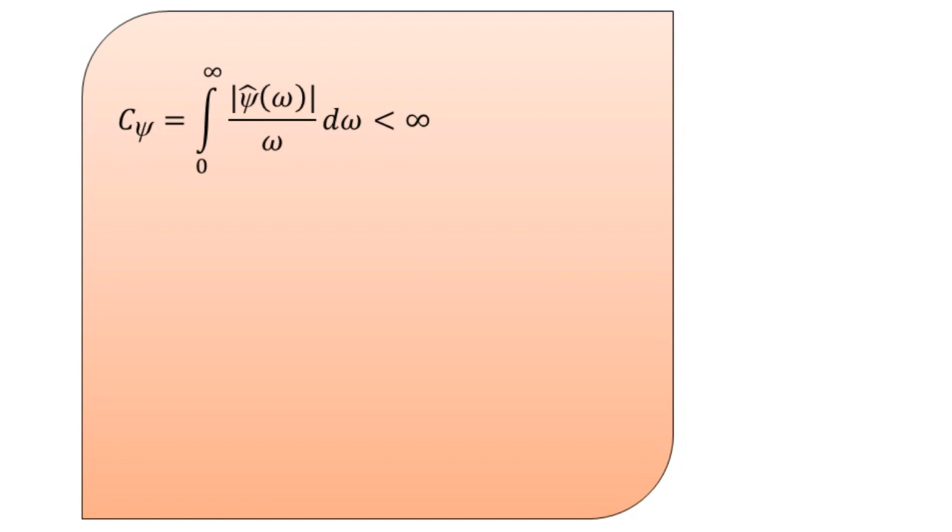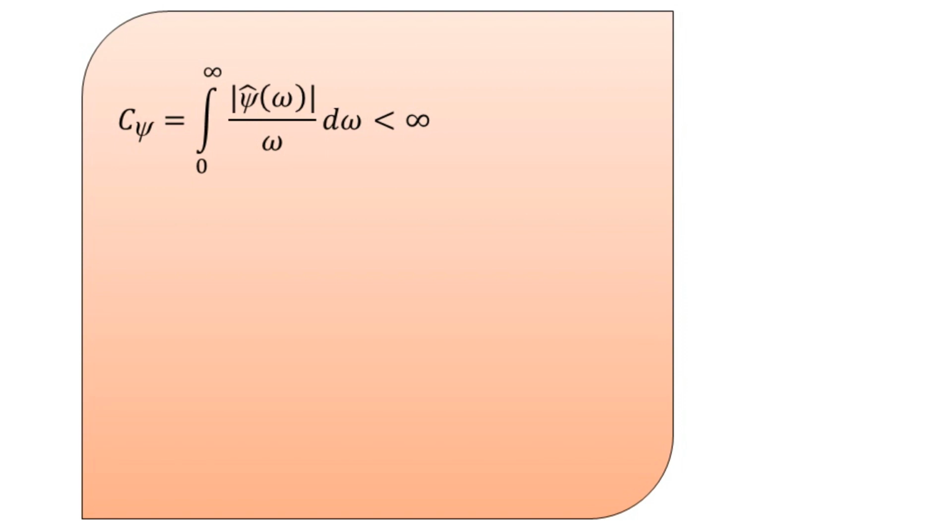So this is the mathematical representation of the wavelet admissibility condition. This condition is denoted C suffix psi, expressed on the right hand side here. The most important notation on the right hand side is psi cap of omega. As you know, omega is the representation of the angular frequency. Omega is equal to 2 pi f.